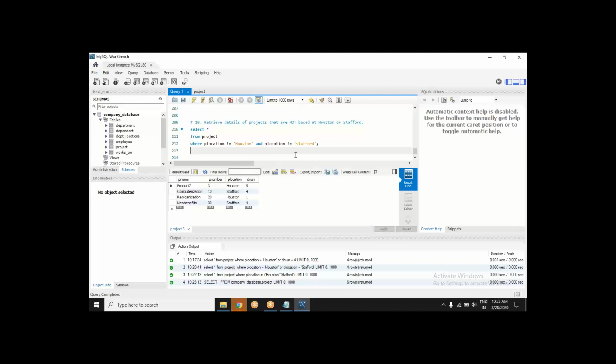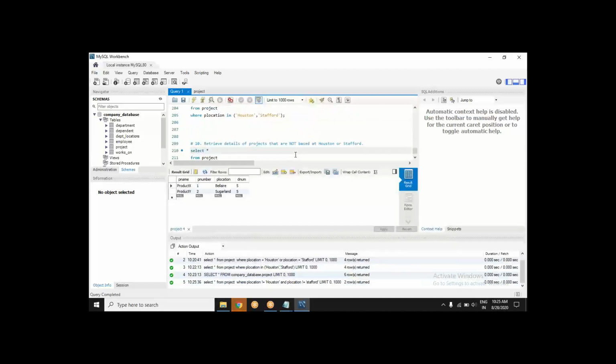The P location cannot be Houston and cannot be Stafford. Let's check this out. Is it giving the right result? It is giving me only those results which are other than Houston and other than Stafford.